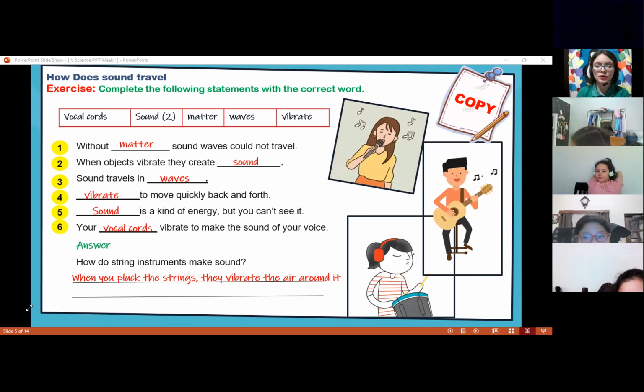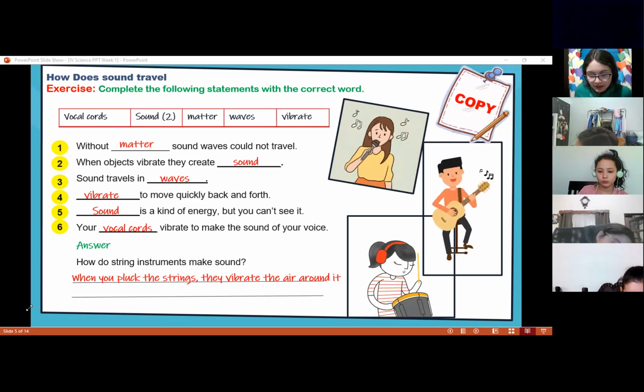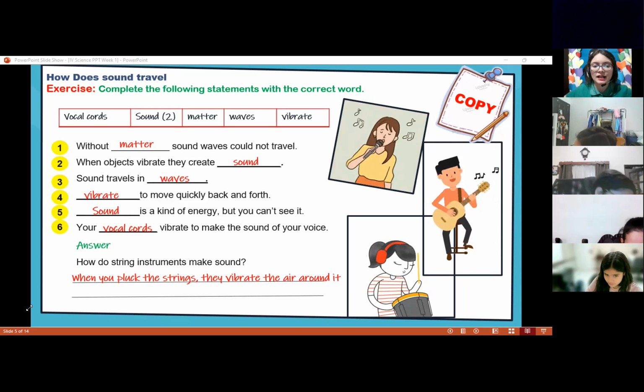We're going to stop here, and tomorrow in science class we're going to continue talking about sounds and about the information that is in the book. Okay, so if you finish, show me your notebook and you're dismissed, class.